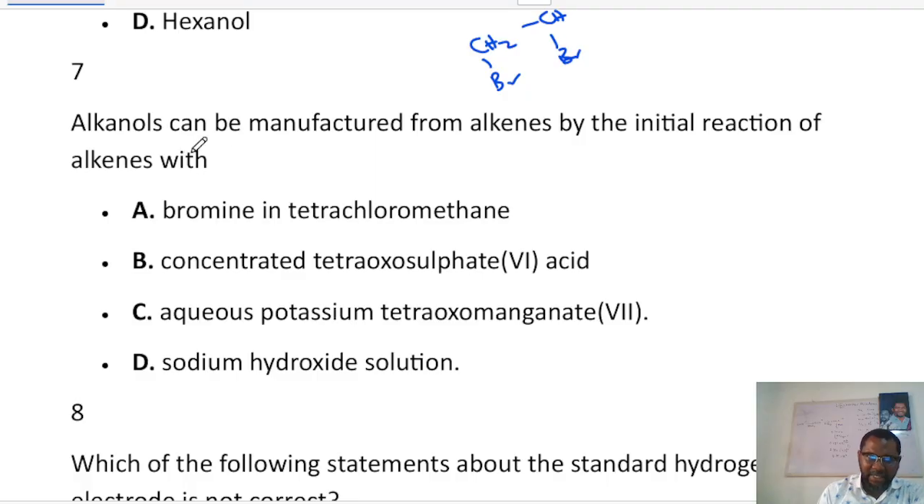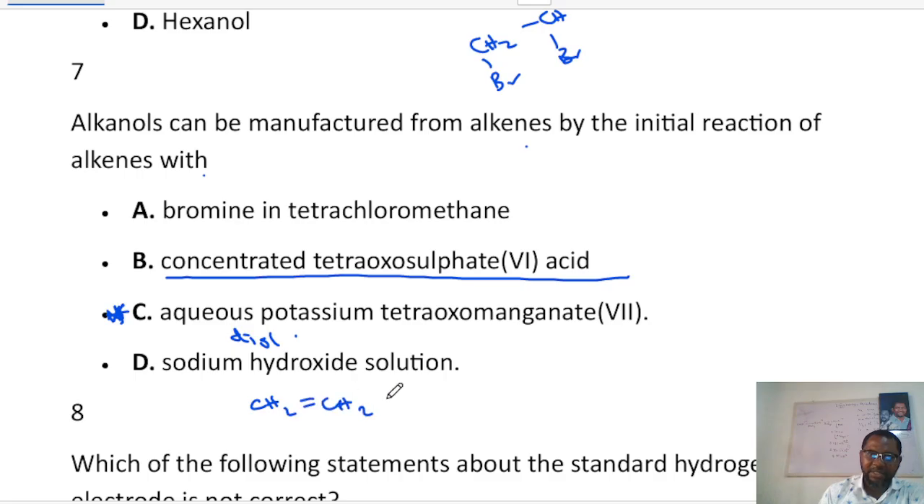Now the next one says alkanols can be manufactured from alkenes by the initial reaction of alkenes with... Okay, that's very important. The answer is concentrated tetraoxosulfate(VI) acid. Now we would have picked this, but the kind of alkanols that are formed here are what we call diols. If I take an alkene, for example, in the presence of KMnO4, either acidified or alkaline, I'm going to get CH2OH and CH2OH. So it's not bad.